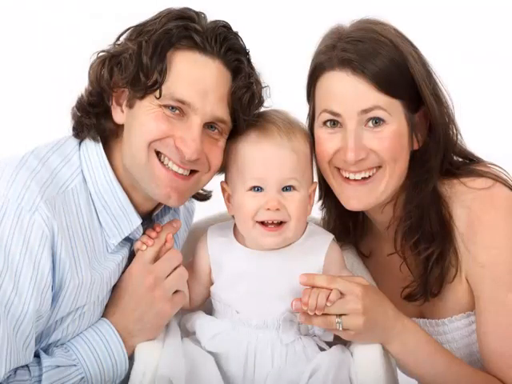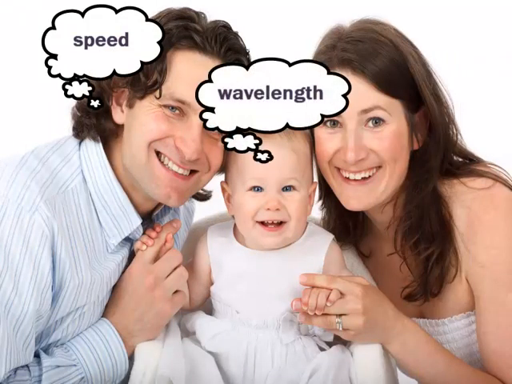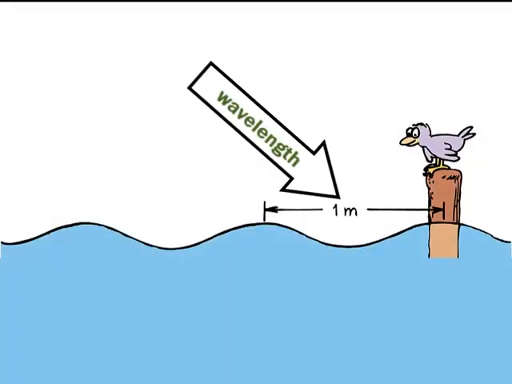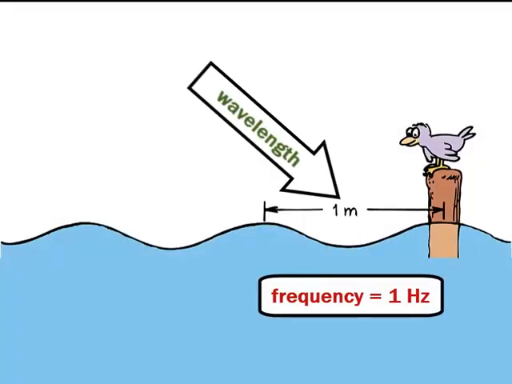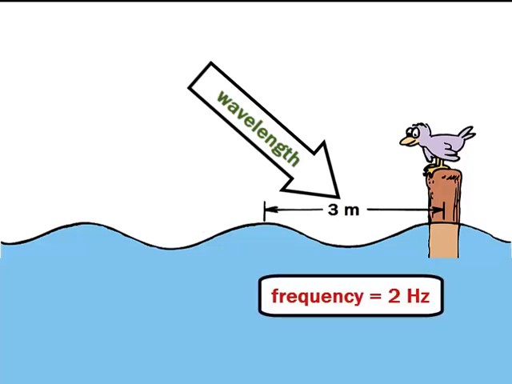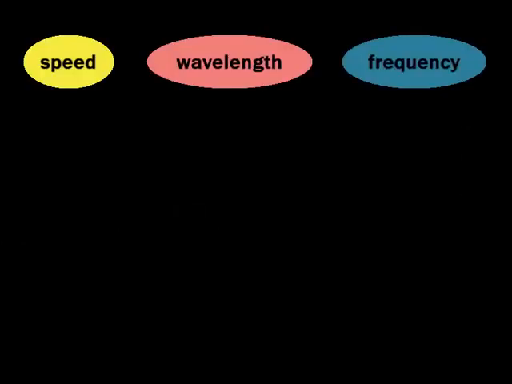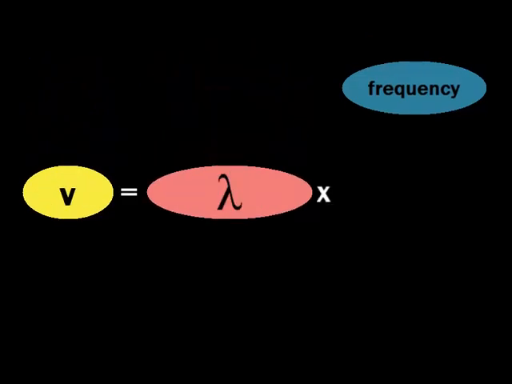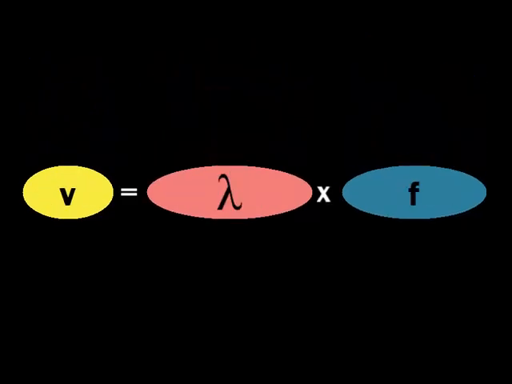Whatever medium a wave travels through, its speed, wavelength, and frequency are related. If the wavelength is 1 meter and 1 wavelength per second passes the pole, the speed of the wave is 1 meter per second. If the wavelength were 3 meters and 2 wavelengths go by each second, then the speed is 6 meters per second. The relationship between speed, wavelength, and frequency is: wave speed equals wavelength times frequency.